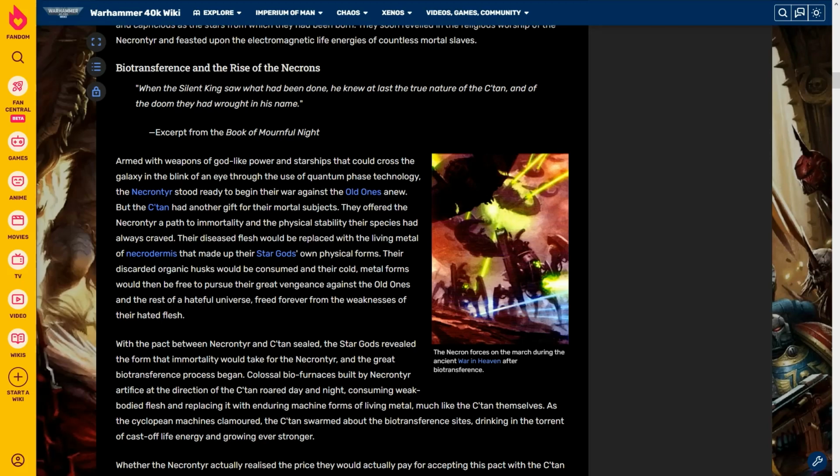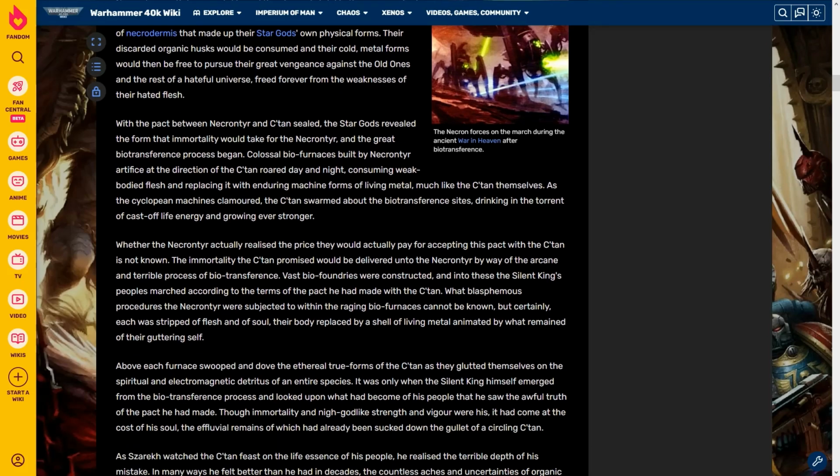They offered the Necrontyr a path to immortality, and the physical stability their species had always craved. Their diseased flesh would be replaced with the living metal of the necrodermis that made up the Star Gods' own physical forms. Their discarded organic husks would be consumed, and their cold metal forms would then be free to pursue the great vengeance against the Old Ones and the rest of a hateful universe, freed forever from the weakness of their hated flesh. With the pact between the Necrontyr and Satan sealed, the Star Gods revealed the form that immortality would take for the Necrontyr, and the great biotransference process began.